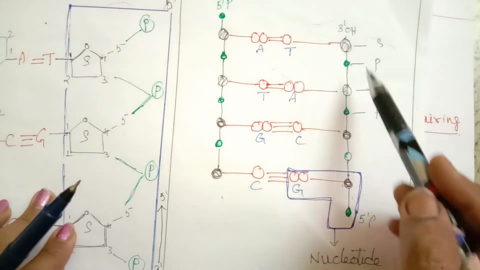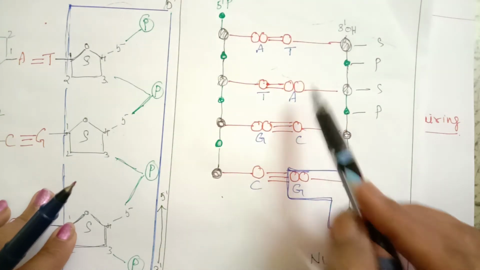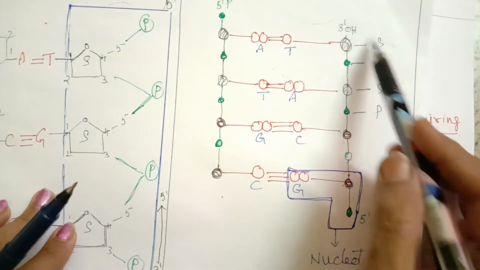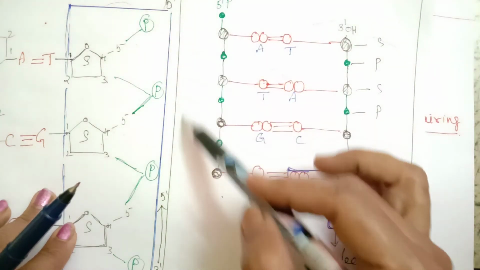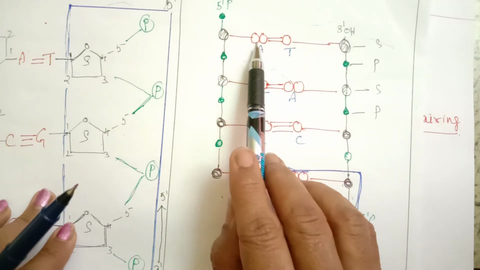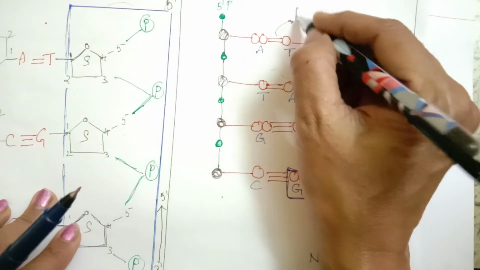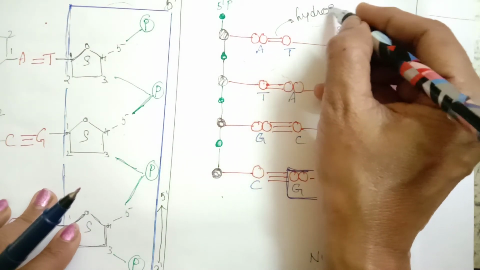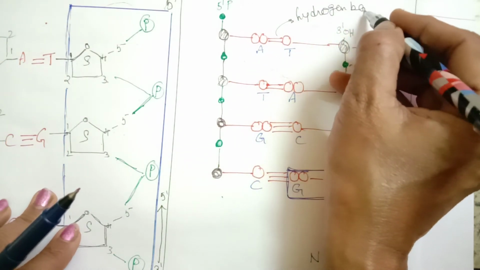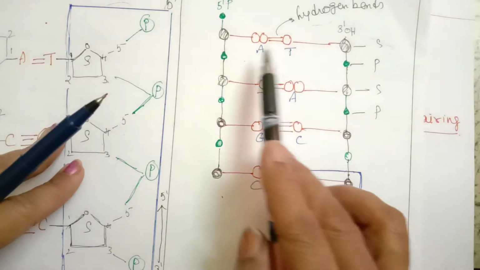They are projected perpendicularly. And this is one nucleotide, one strand. This side is the other strand. So two opposite strands or two opposite nucleotides are connected by hydrogen bonds. These are the hydrogen bonds. So two opposite are connected by hydrogen bonds.